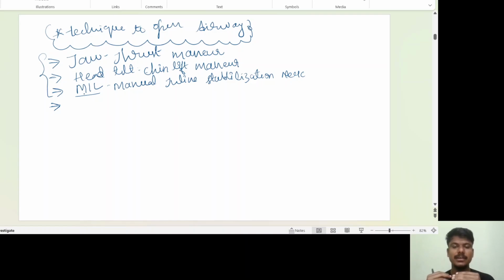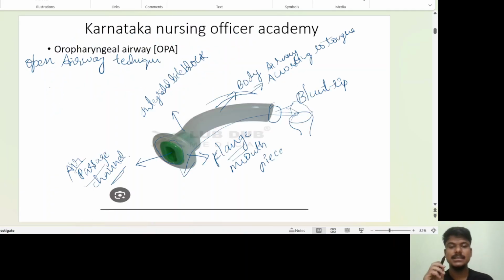After putting this position, you must be sure that the sternal angle and the ear tragus are coming in a single plane. That is what we call manual inline stabilization of neck. All three maneuvers are used to open your airway. After that you open the airway and insert the Guedel airway. This is mainly to open the airway and conduct air from the atmosphere to your oropharynx. After putting the oral airway, if the patient is in hospital, you can ventilate the patient by connecting the Ambu bag and mask.